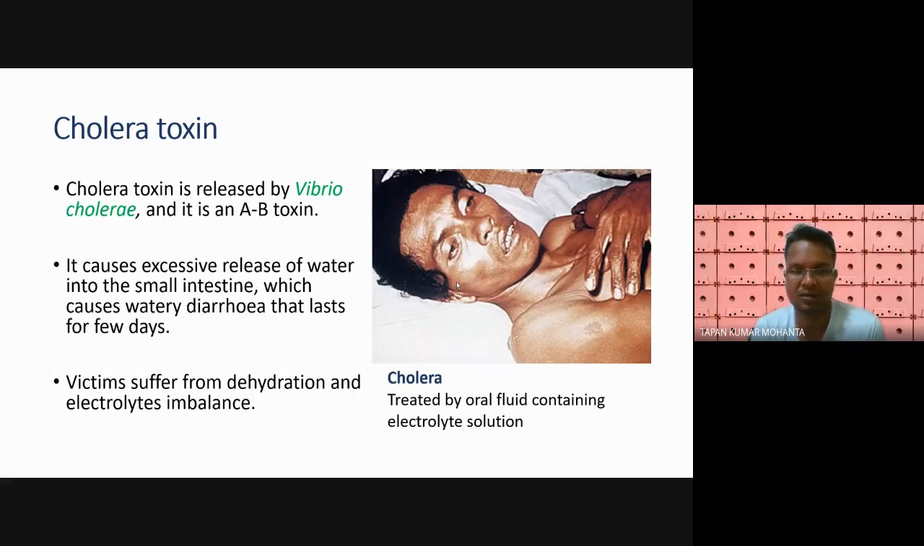Now you see the cholera toxin. The disease cholera is caused by the bacteria Vibrio cholerae, and it is also an AB kind of toxin. It causes excessive release of water into the small intestine, which causes watery diarrhea that lasts for a few days.